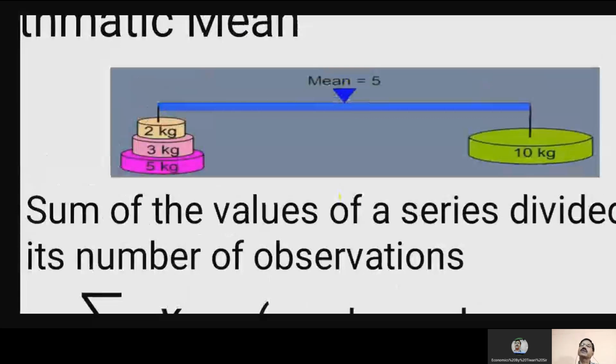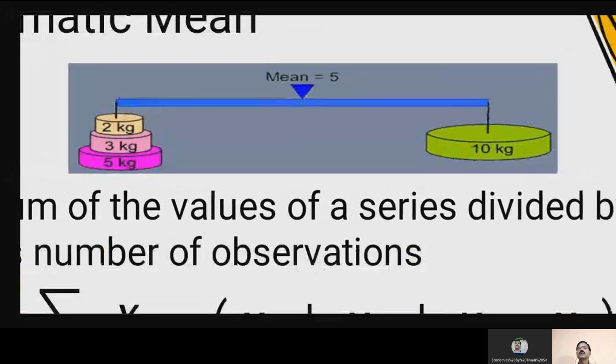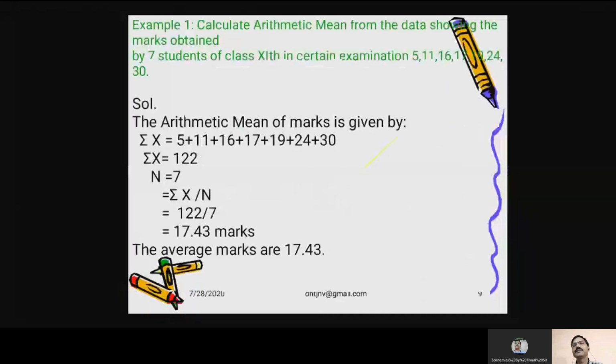20 divided by the number of persons. How many observations are there in this case? There are 1 observation, 2, 3, and then 4. So 20 divided by 4 is nothing but 5, which is the value of mean.